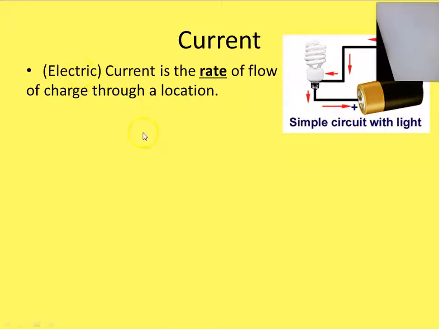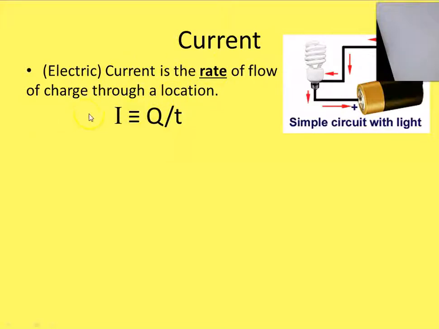So electric current is the rate. A rate is how much in how much time. So it's a rate of flow of charge through a location. Pick a spot right here, say, and measure how much charge is going by in a given amount of time. So a rate means how much in how much time. Here's our symbol for charge, and I use a big Q just so you realize we're not talking about one little charge like we had before, when the electric force was kQ1Q2 over r squared. This is not a little q.